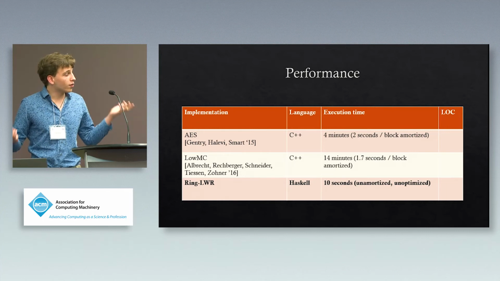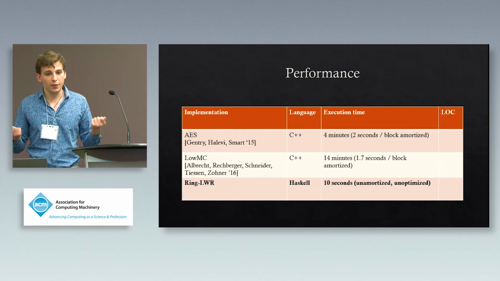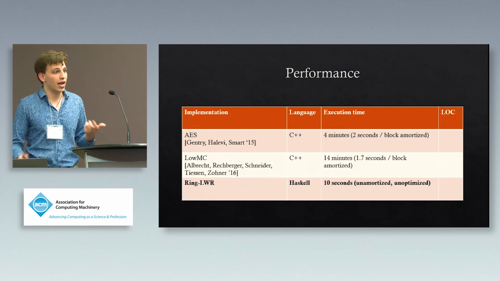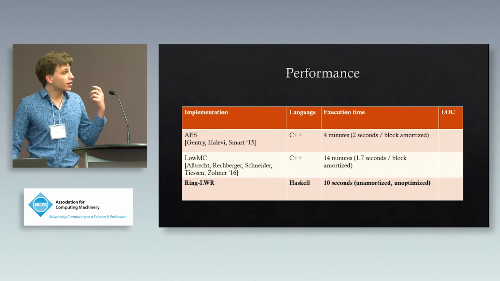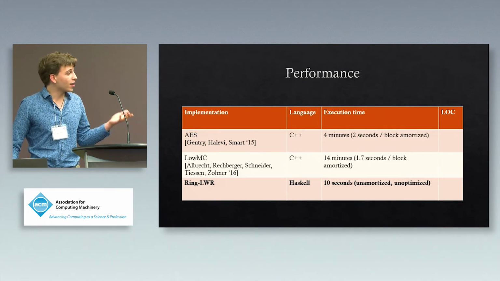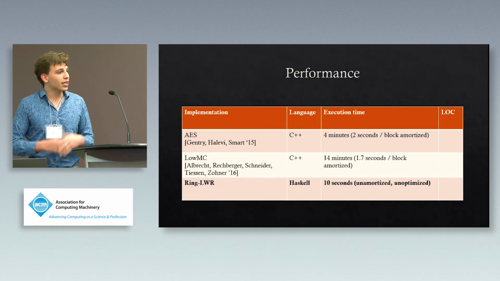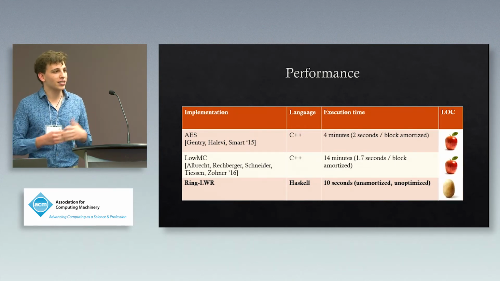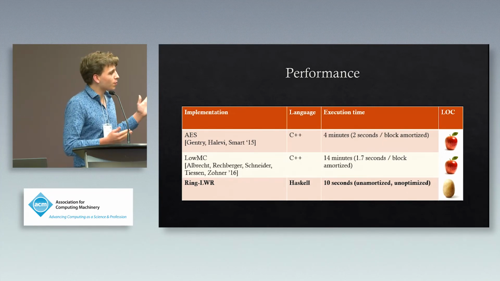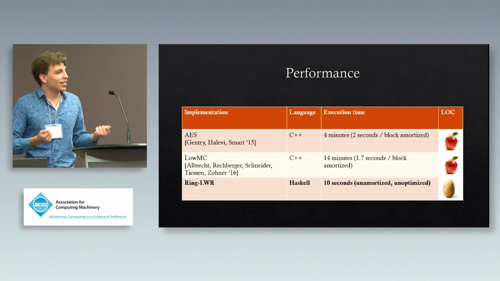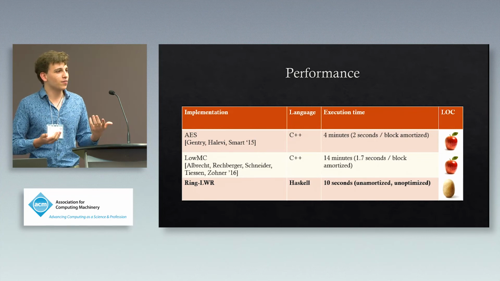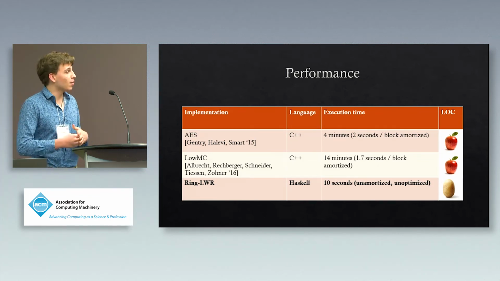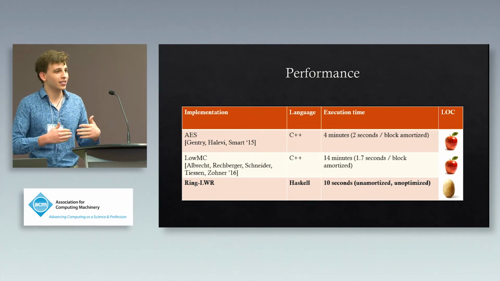But what we're really interested in, the contribution that Alchemy made here, was the size of the code that we actually had to write. How might that compare to the previous two implementations? Well, it's not a thing that's super easy to compare. It's kind of an apples to potato comparison here. In part because both AES and LowMC were written in C++, and so that has some differences from Haskell in terms of how concise the code ultimately is.